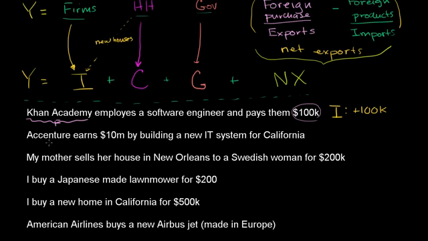Accenture, which is another firm, and this is a for-profit firm, gets $10 million in revenue, just to be clear what we're talking about, by building a new IT system for California. And the important thing to think about, you might say, oh, wait, Accenture is a firm, but California is clearly the government. So how do you account for this?